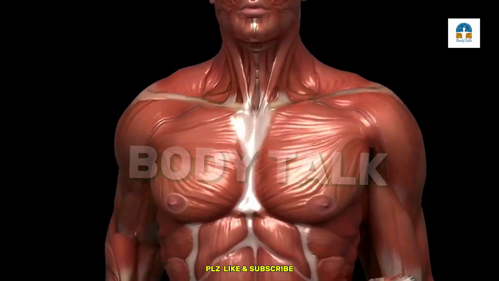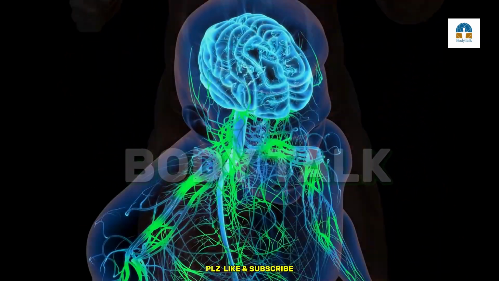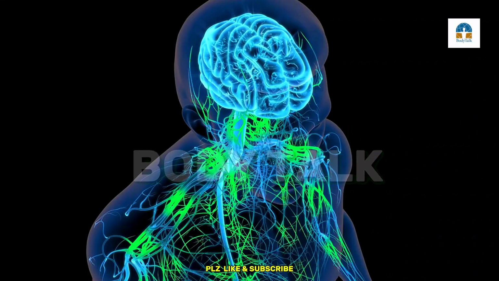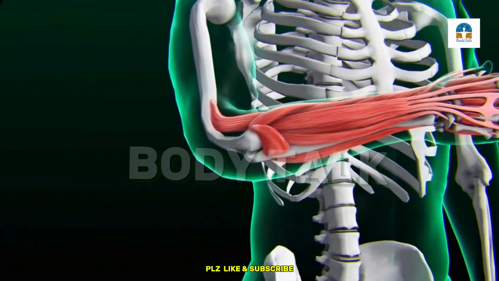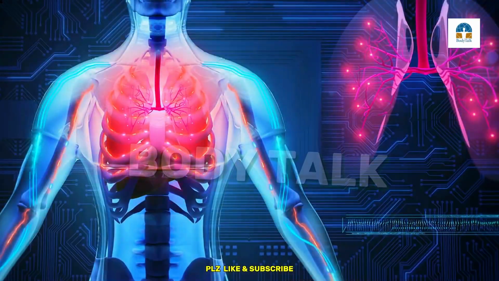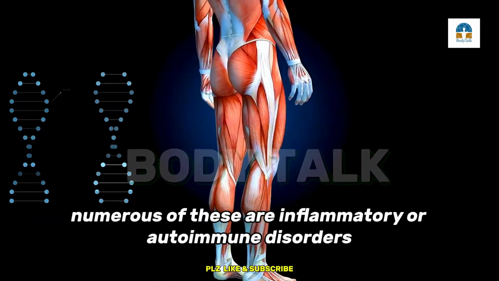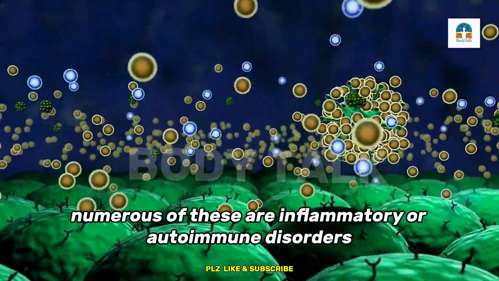Muscular weakness may result. Nervous system conditions and injuries: muscles rely on nerve signals to tell them when to flex and relax. Without those signals, your muscles may not work together or at all. Chronic diseases: muscle weakness may result from several chronic illnesses. Numerous of these are inflammatory or autoimmune disorders.